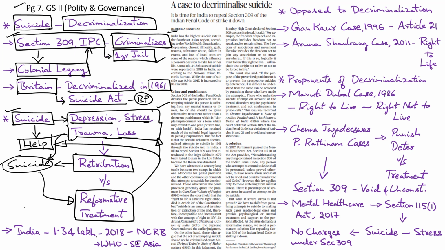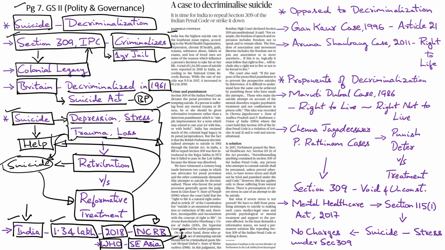So, in this context, the need for decriminalizing suicide is very important, particularly in India, because the country has been registering nearly 1.34 lakh suicides every year as of 2018. This data has been brought out by the records of the National Crime Records Bureau, and even the WHO has pointed out that the Southeast Asia region, of which India is a part, has recorded the highest suicide rate. As per the NCRB under the Home Ministry, India's suicide rate has increased from 9.9% in 2017 to 10.2% in 2018.